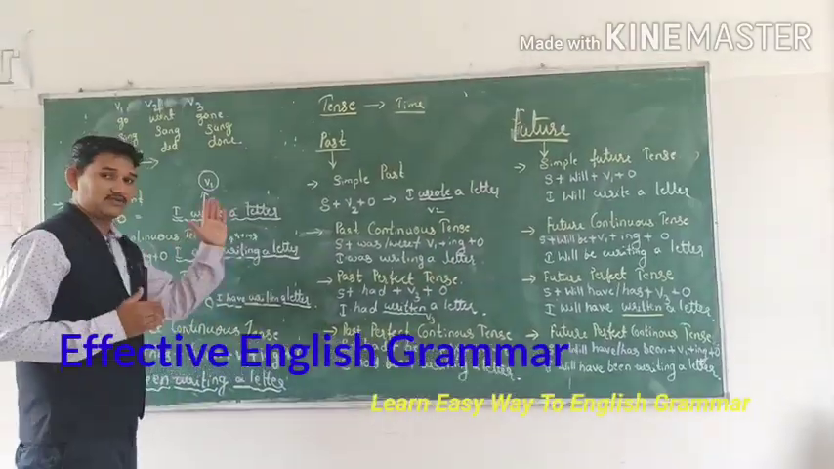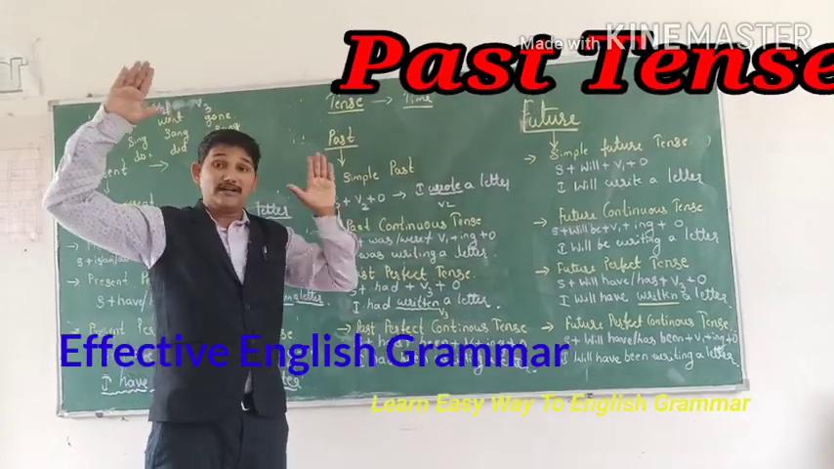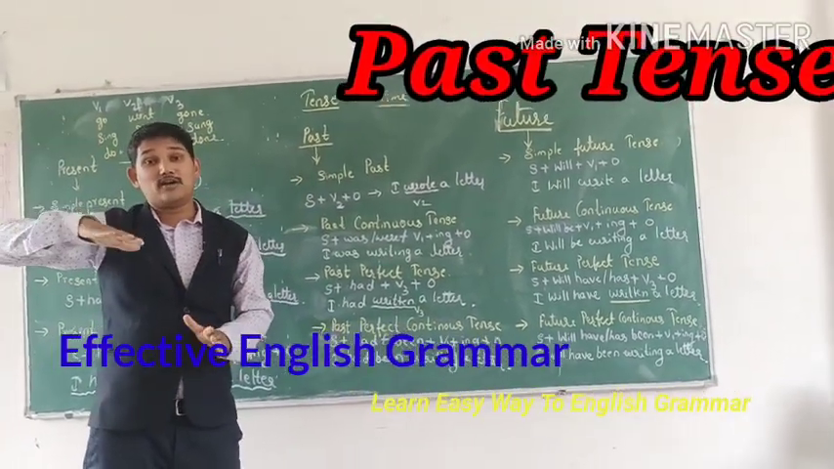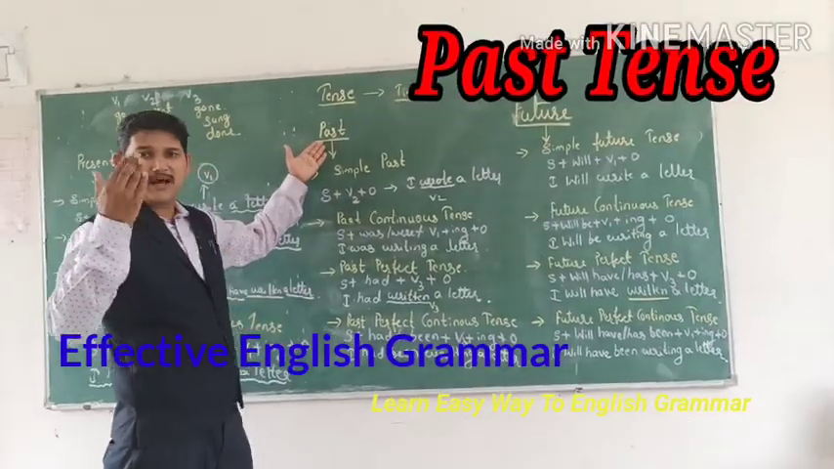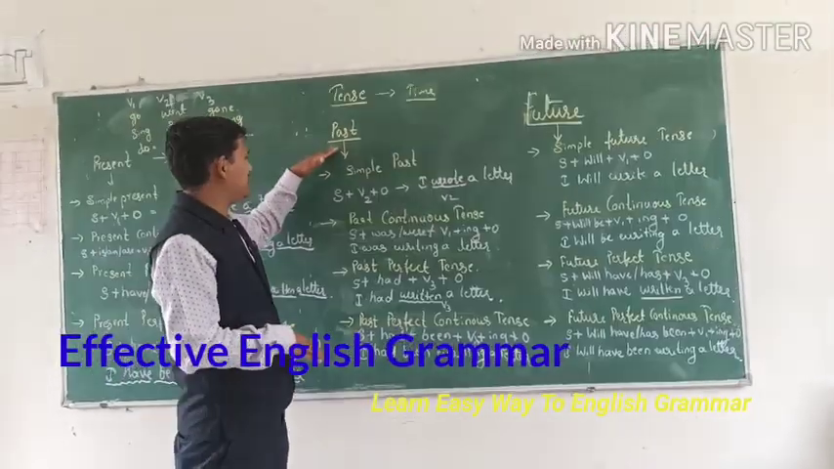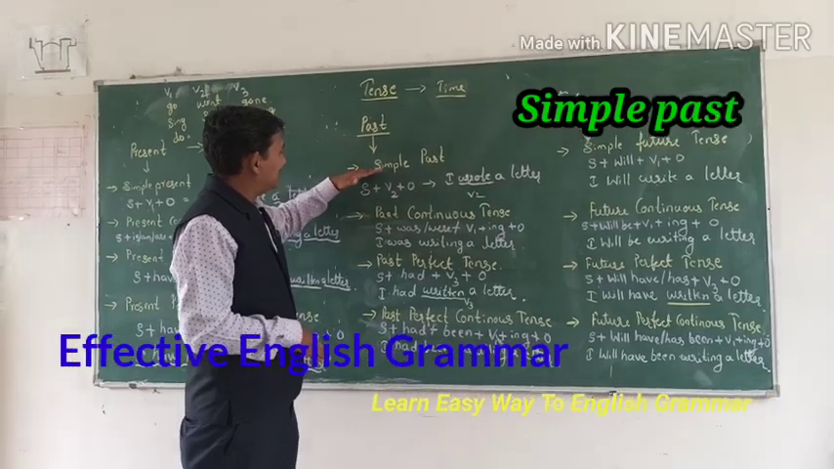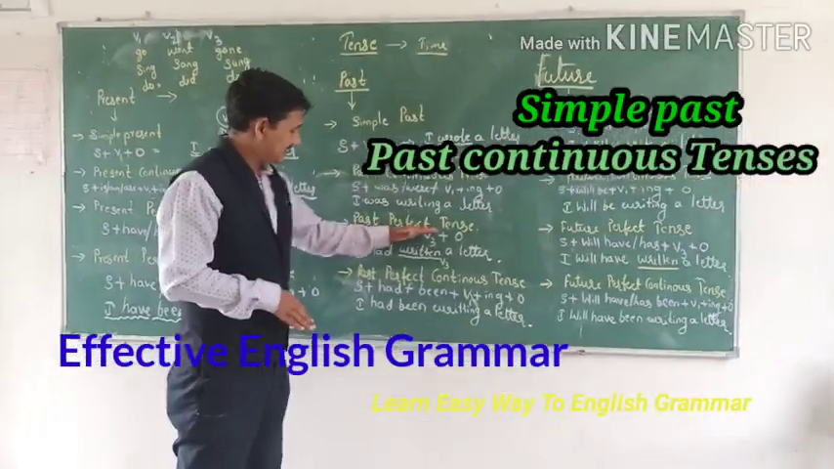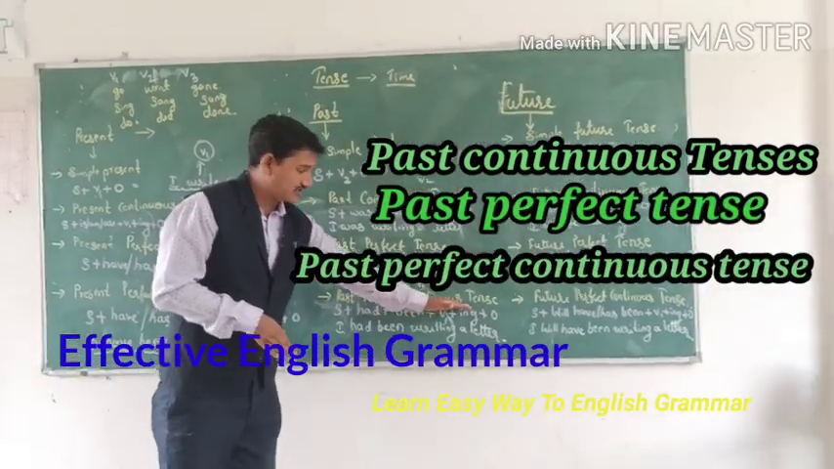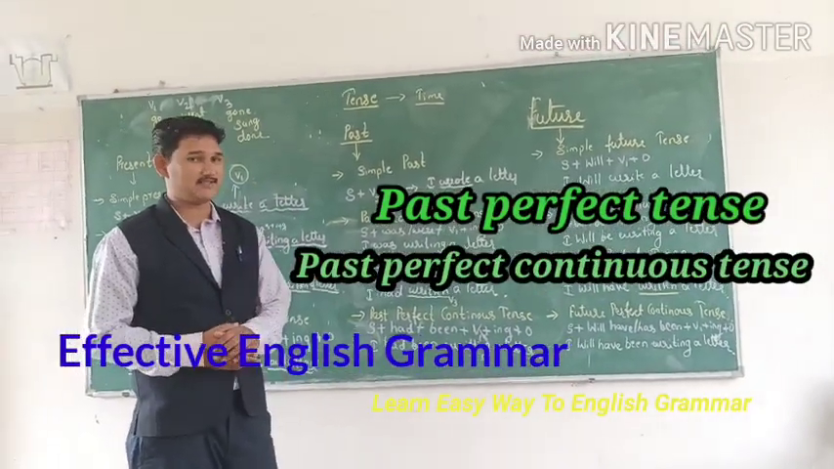Now next we will go to past, which is already happened. That's what we are going to learn now. Past is past. Simple past, past continuous, past perfect tense, past perfect continuous. Here also four kinds of the past tense are there.